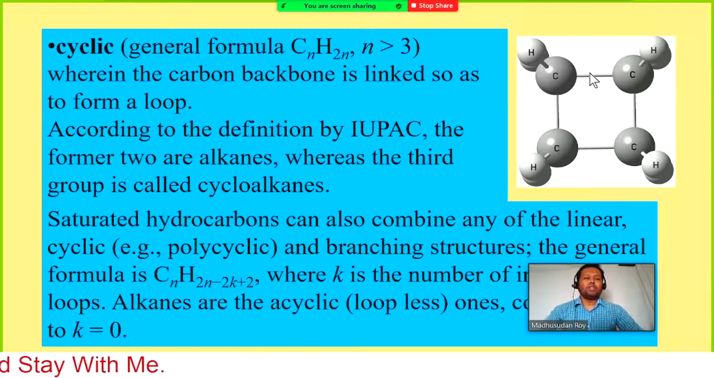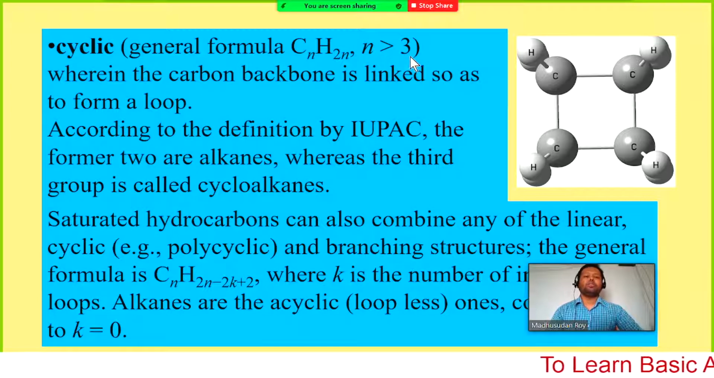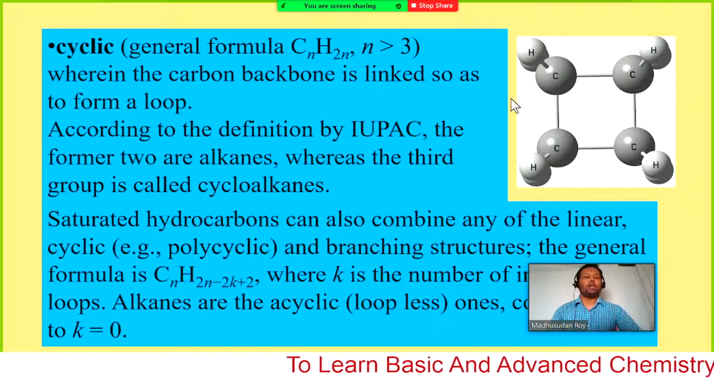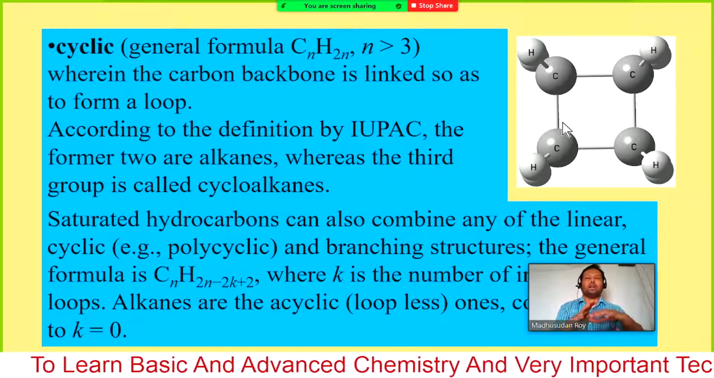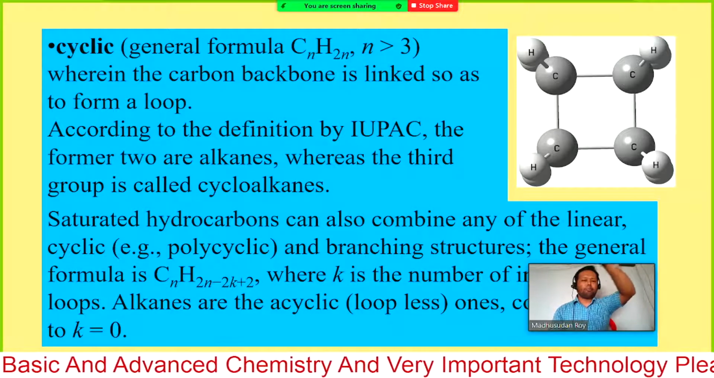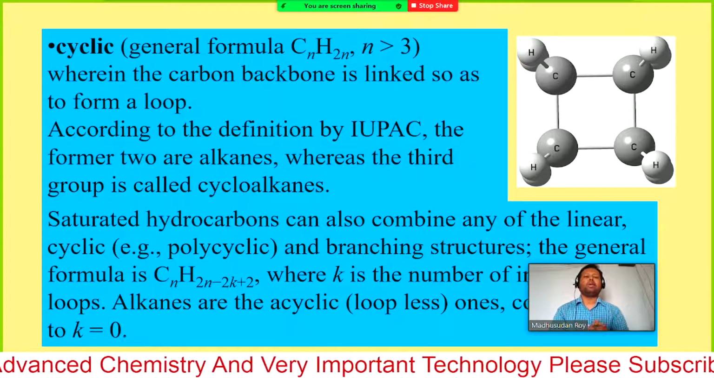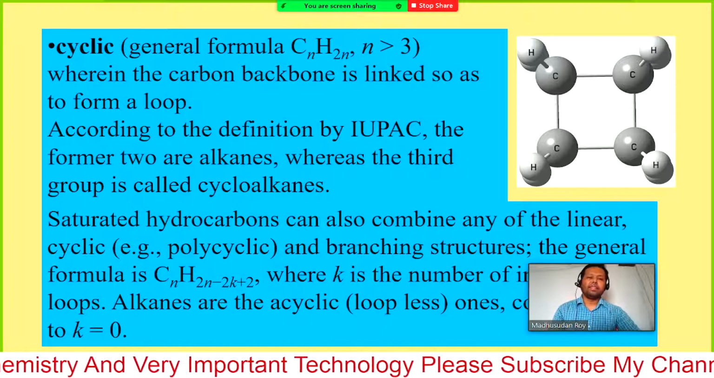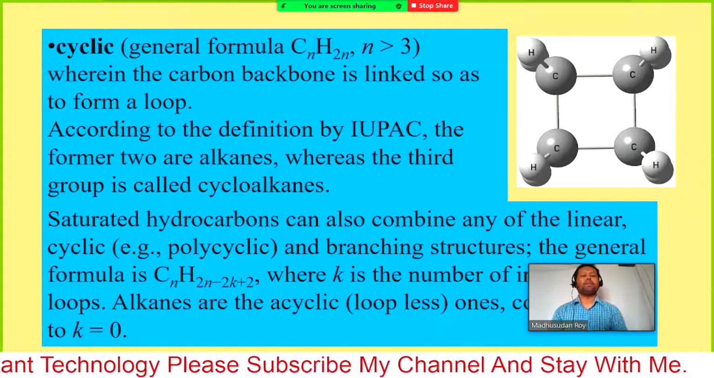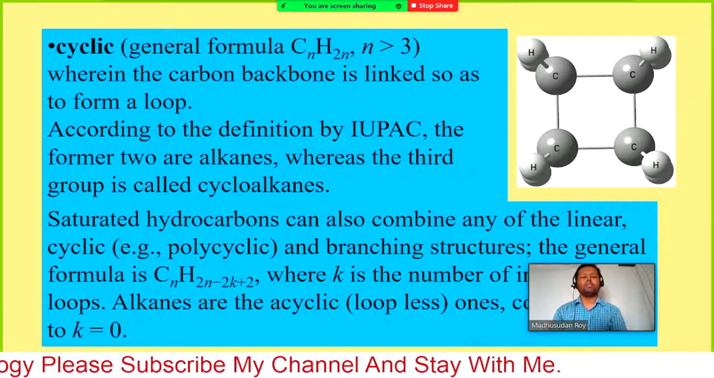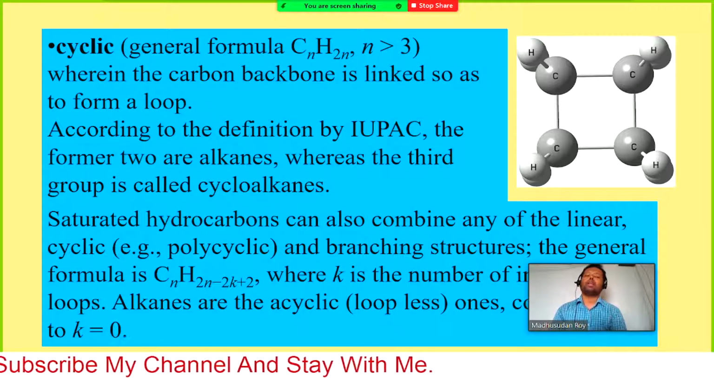So you need to have these types of structure. The general formula is CnH2n, with n value greater than 3, wherein the carbon backbone is linked so as to form a loop. That looks like a loop or a cycle. Sometimes you can have a very big ring, or sometimes something like a benzene ring, that can be cyclohexane. That's very similar to benzene, but in benzene we have double bonds, whereas in cyclohexane we do not have the double bonds.